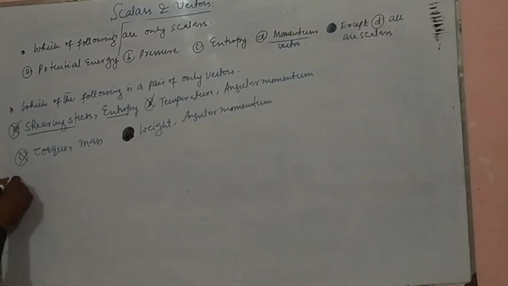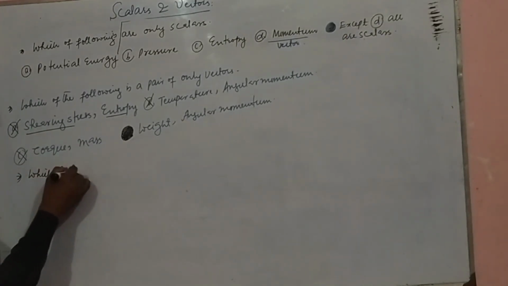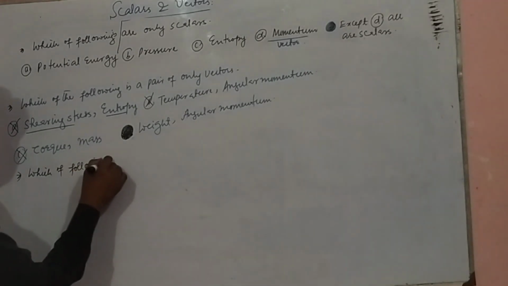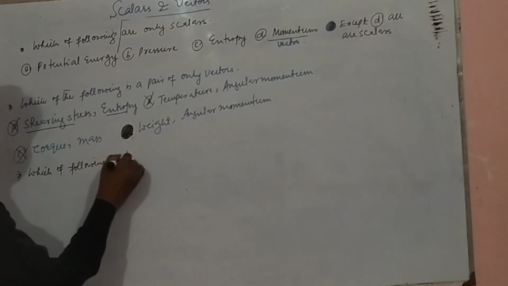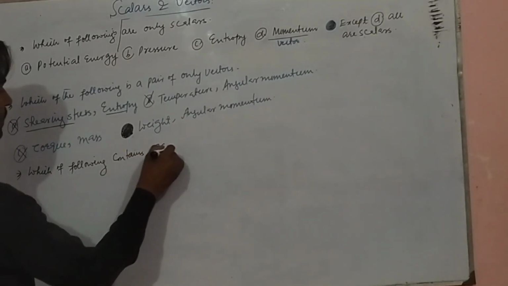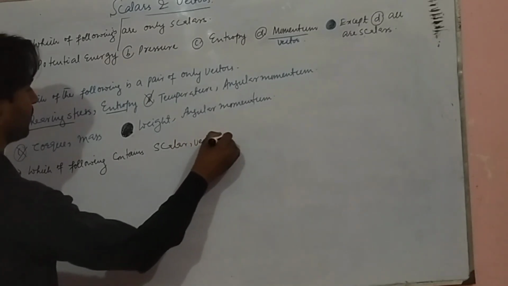Okay, let's say which of the following contains a scalar-vector pair.